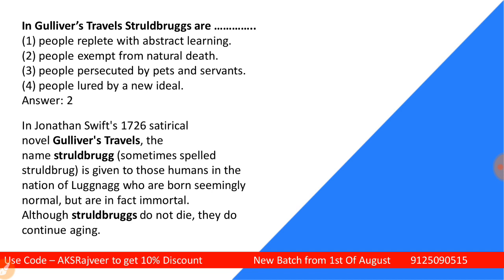In Jonathan Swift's Gulliver's Travels, you can see, students, Stralberg, this is a place. Sometimes it is also written as Stralberg, students. See the spelling, that is different from the previous one, right?